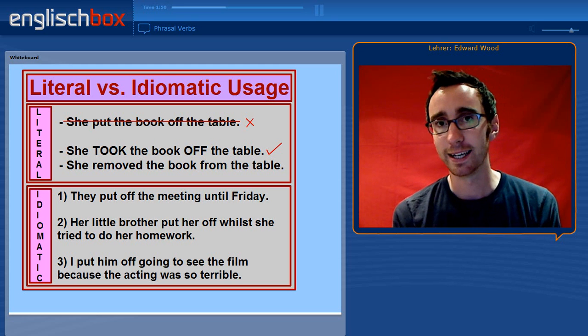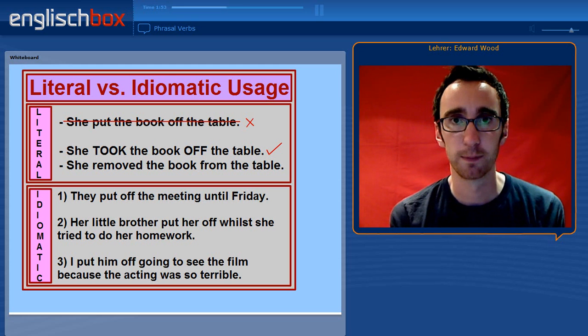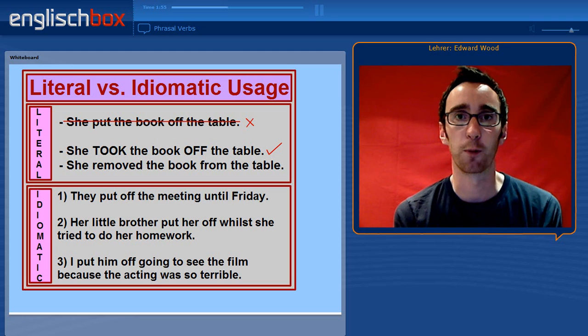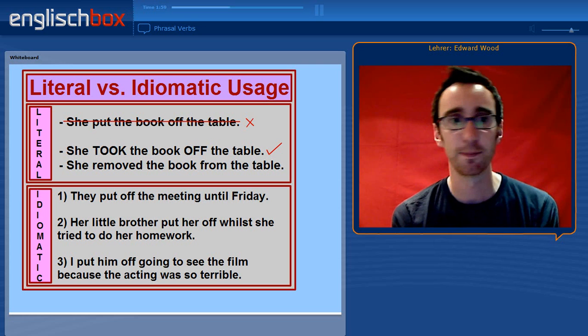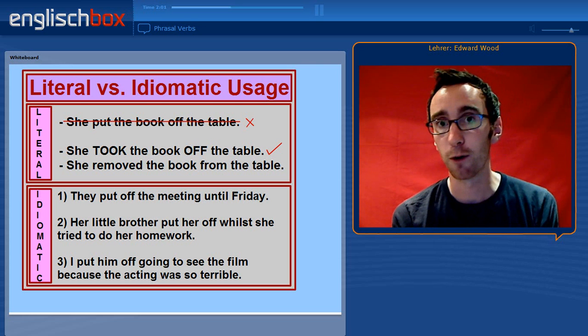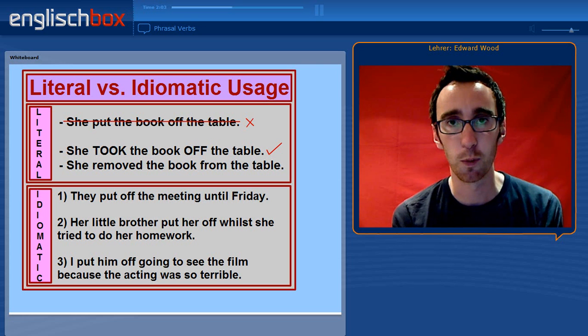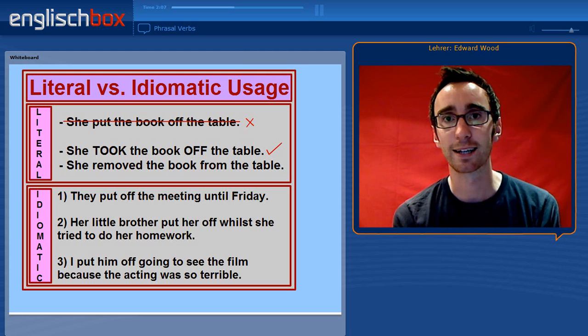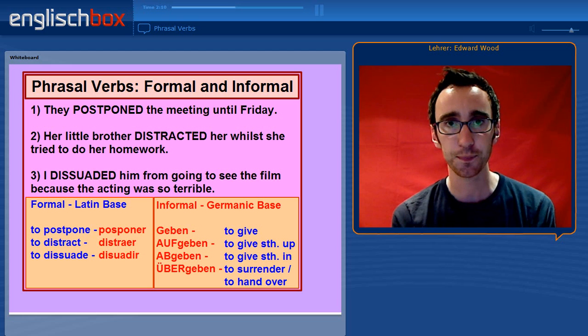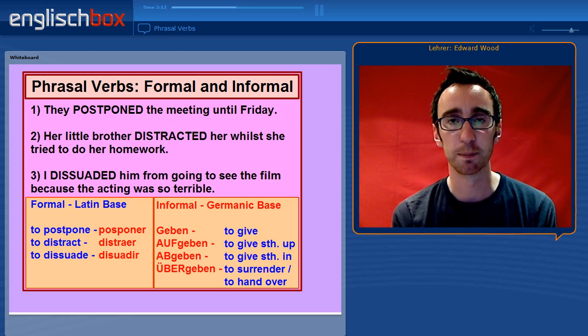So let's look at the idiomatic use of to put off. It has at least 3 different meanings. They put off the meeting until Friday. Her little brother put her off whilst she tried to do her homework, and I put him off going to see the film because the acting was terrible. So what do these phrasal verbs mean?